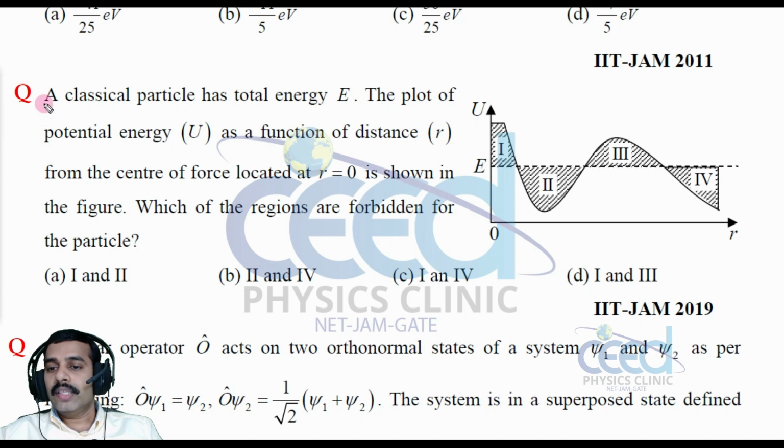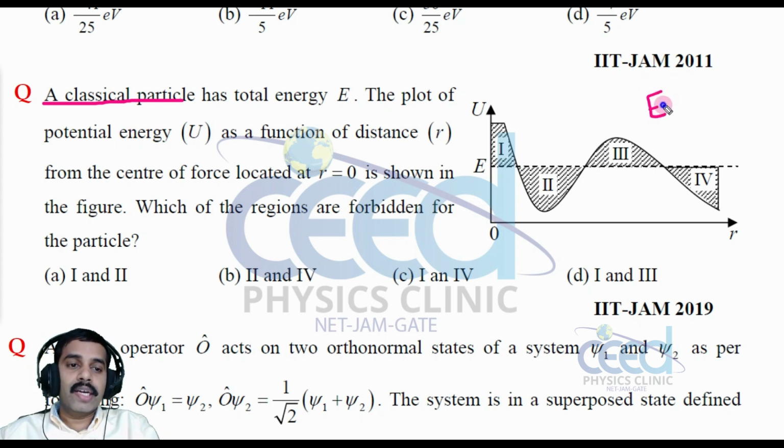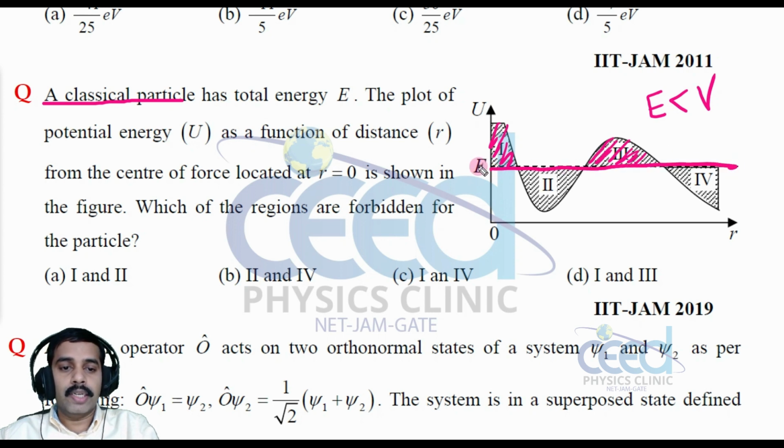So we considered a classical particle, right? In classical mechanics, what we have studied is that if the energy is less than the potential energy, then such regions are not allowed. Suppose region 1 and region 3: here the potential energy is greater than the total energy level, that is capital E. So region 1 and 3 are not allowed for a classical particle.